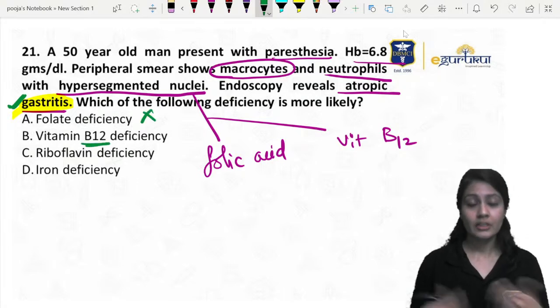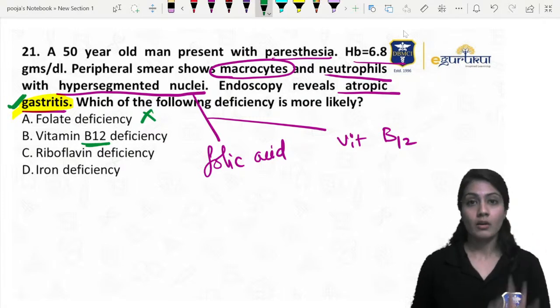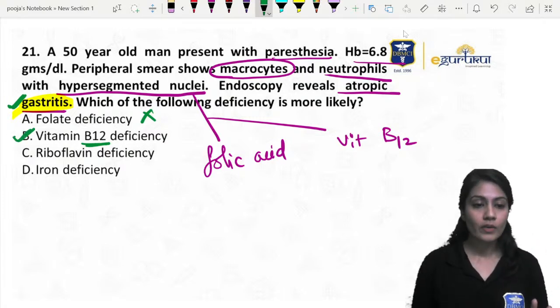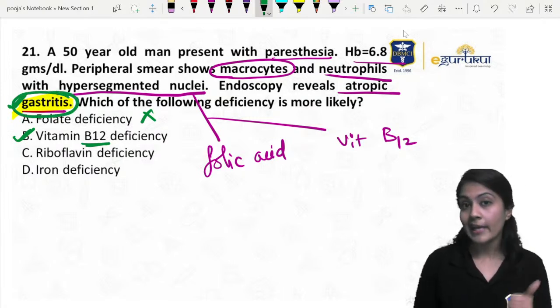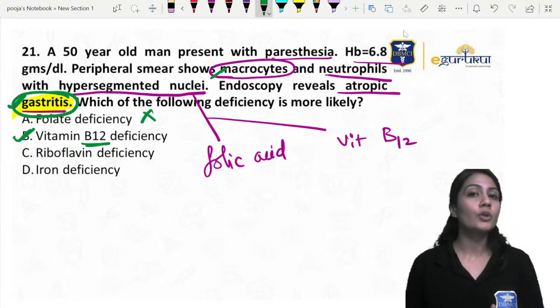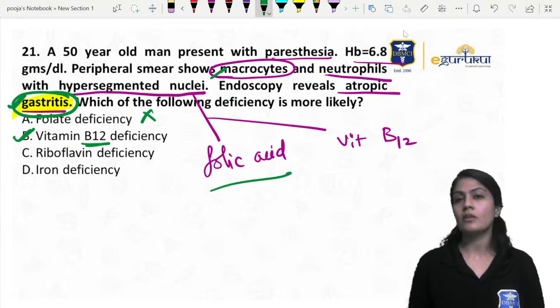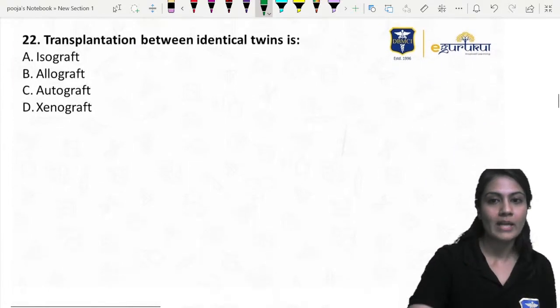Folate, this folic acid, has no relationship whatsoever with the stomach, right? So definitely the answer over here, because he mentioned the gastritis, that is the second hint. The first hint was megaloblastic anemia with hypersegmented neutrophils, which can be present in folic acid deficiency, but no relationship with the stomach. So that's why the answer will be vitamin B12.